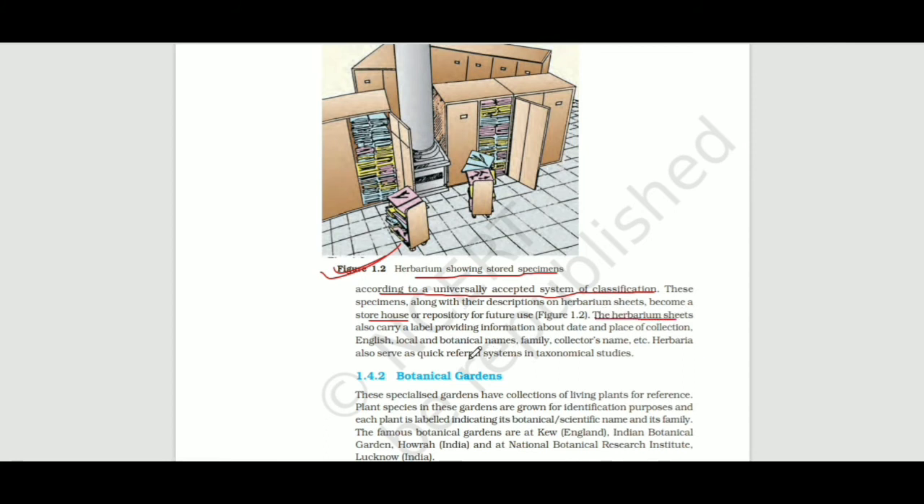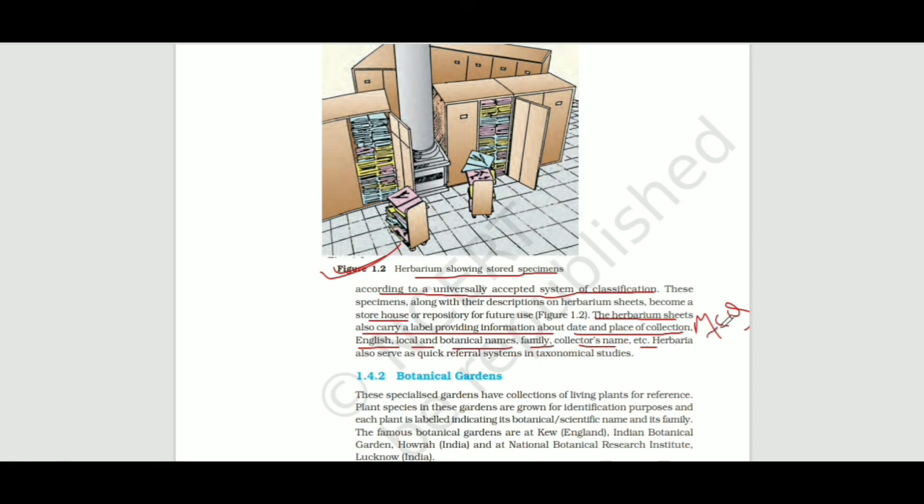The herbarium sheet also carries a label providing information about date, place of collection, English, local or biological name, family, collector's name, etc. These labels which are written on the herbarium sheet are very important. It was asked in the NEET examination many times, so we have to mark it as an MCQ. Herbaria also serve as a quick referral system in taxonomic studies.